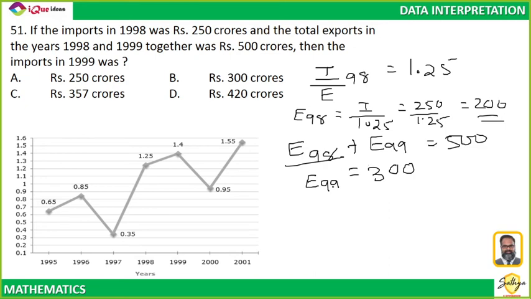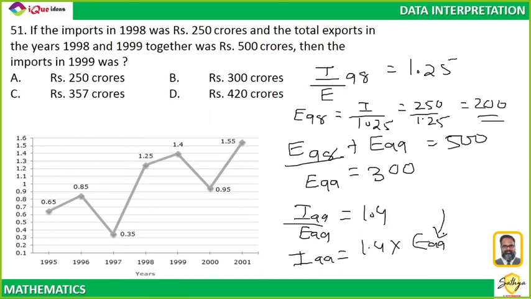Okay. So, import of 99 upon export of 99 from the graph is 1.4. So the value of import of 99 is 1.4 into export of 99, which is 300. So my answer becomes 420. Found your mistake? Okay, good.